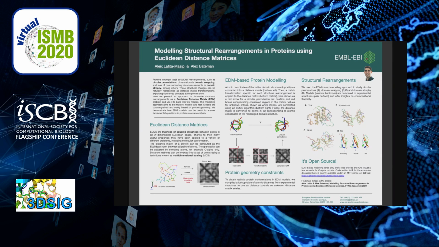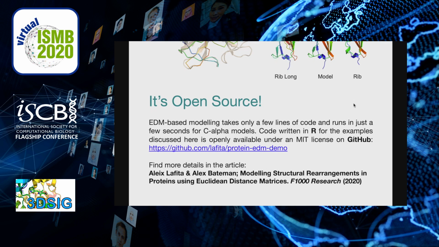These EDM models are coarse-grained and solely based in protein geometry. Although they might be too simple for some applications, several programs can find this modeling alternative better suited to the task, as is the case for the examples just shown. Creating EDM models takes only a few lines of code and runs in just a few seconds, making it easy to use and customize for each specific application. Code written in R can be openly accessed on GitHub, and many more details can be found in the article here.